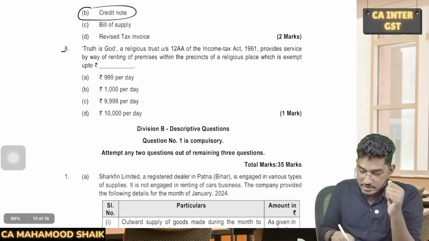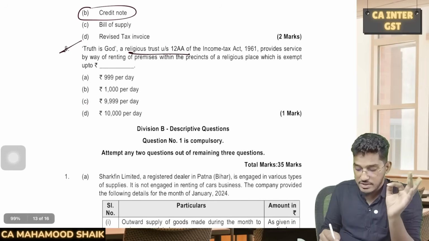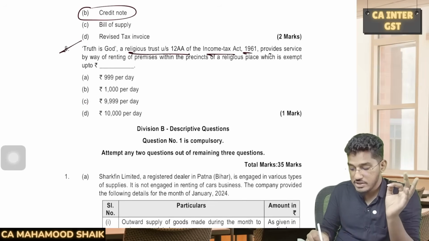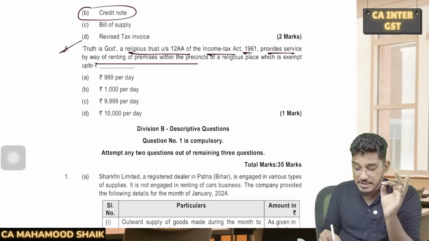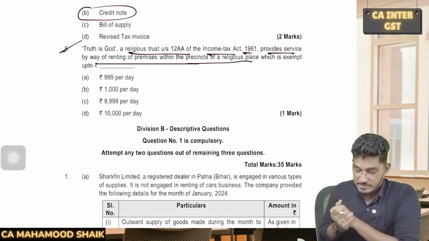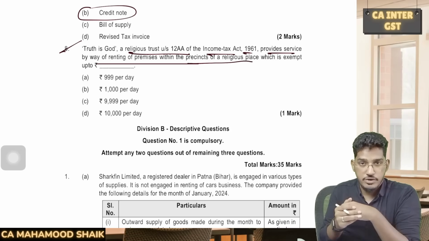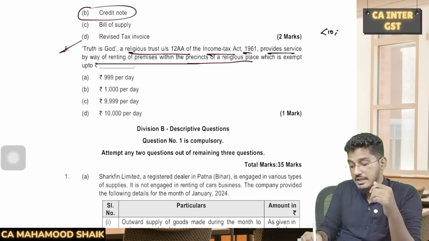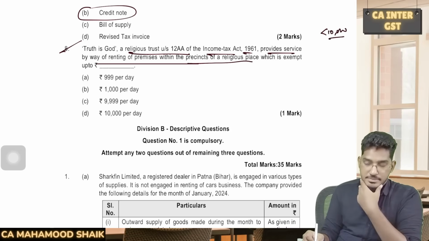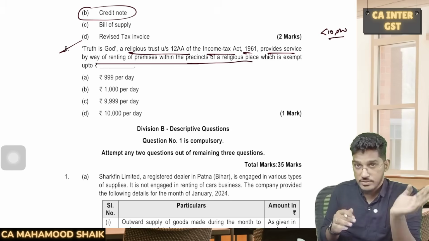Next. Truth is God is a religious trust under section 12AA of the Income Tax Act 1961, providing services by way of renting of premises within the precincts of religious place, which is exempt up to what? So if you are renting any precincts like a community hall, if the value is less than 10,000 rupees per day, then it will be exempted. Even if you charge 10,000 per day, it will be taxable.